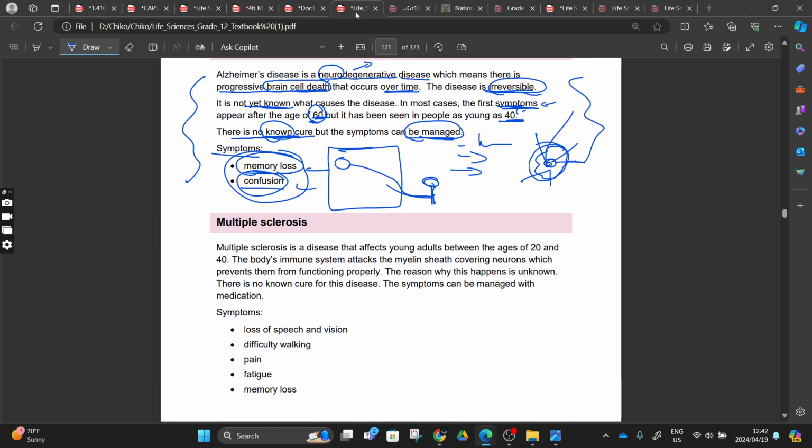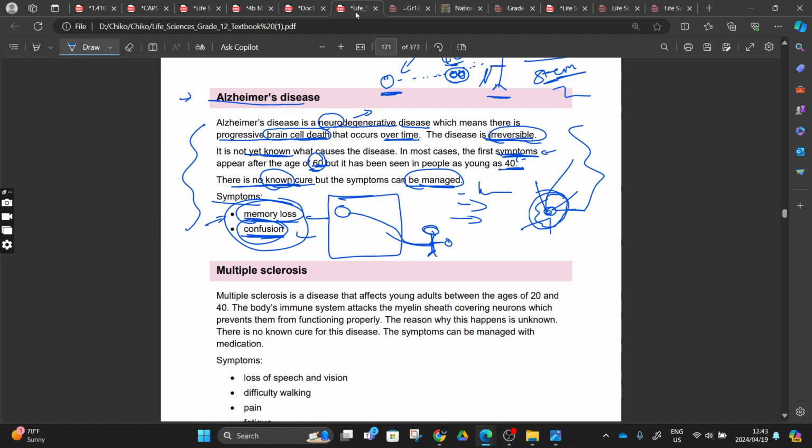They will ask you to name the symptoms of Alzheimer's: memory loss, confusion. You are done. Or if you forgot this, come up with any symptoms that you can say. If I see my older person at home losing memory, starting to be confused, I can sit down with them and explain that this person is suffering from a disease called Alzheimer's. Mr. Mpepu taught us about this disease.